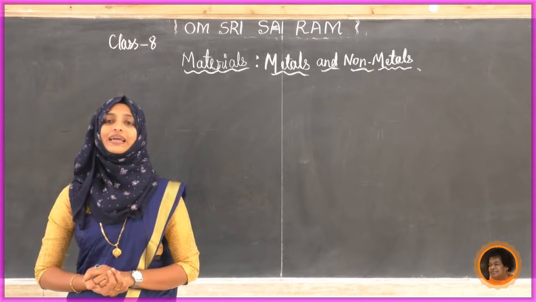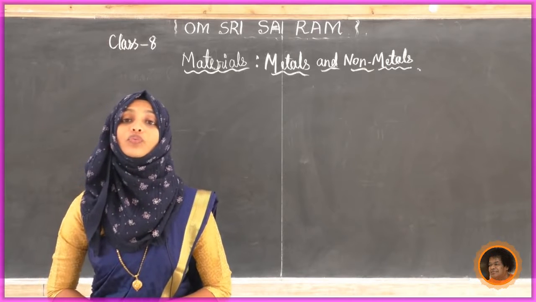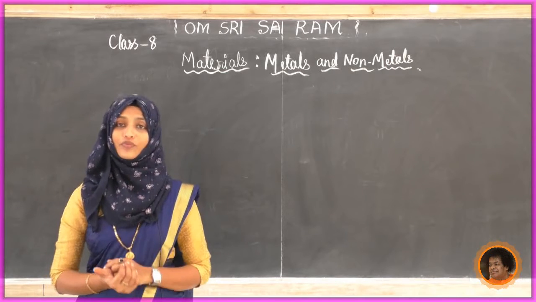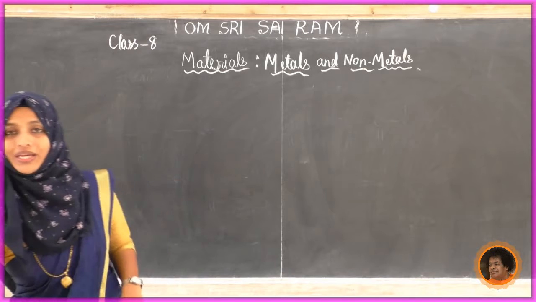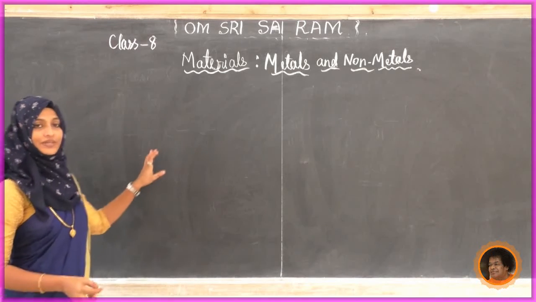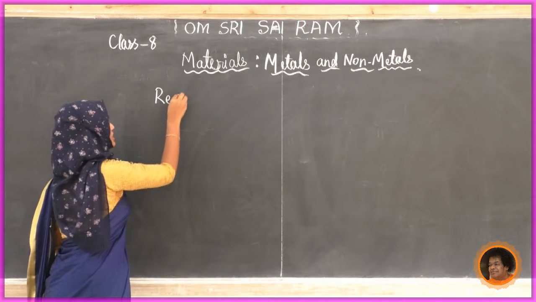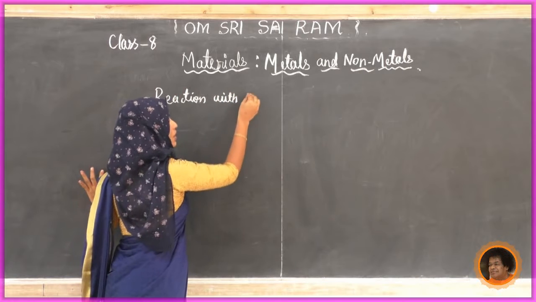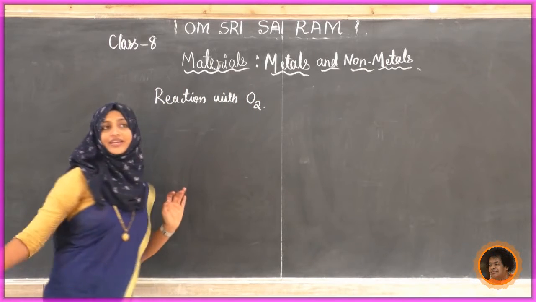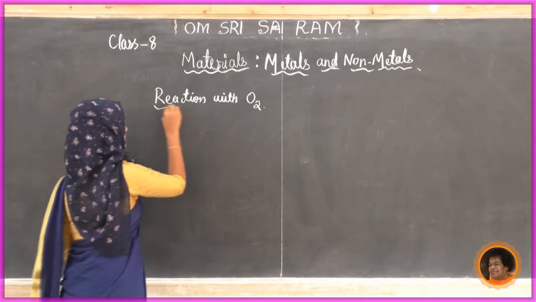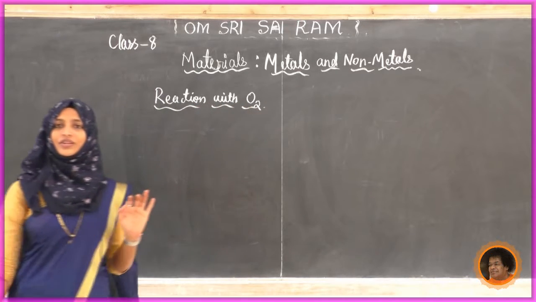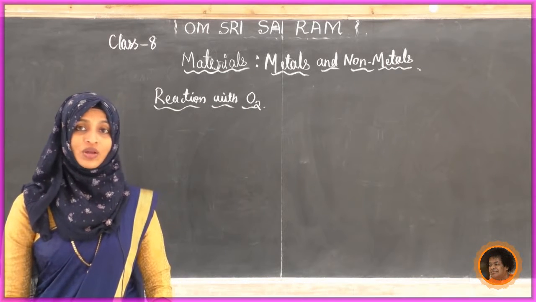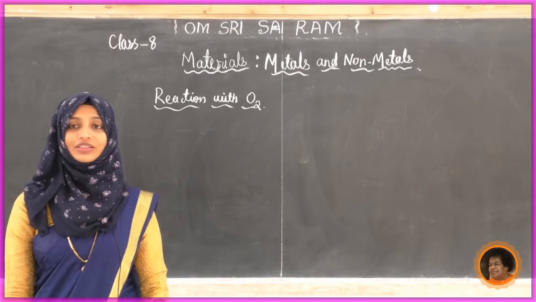Now, the second chemical property is reaction with oxygen. Both metals and non-metals, how do they react with oxygen? So write down today's heading in the materials chapter: reaction with oxygen. Do you have any idea whether all metals react with oxygen? What about the non-metals, do they react with oxygen?